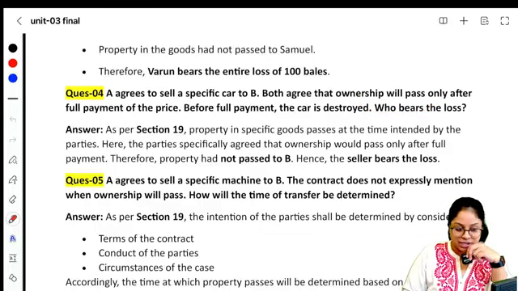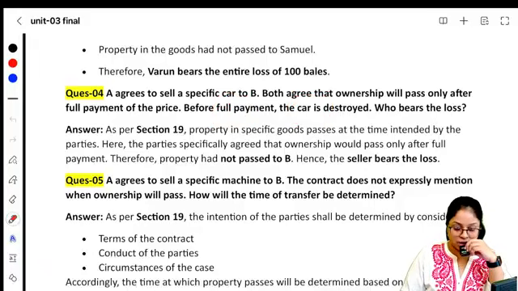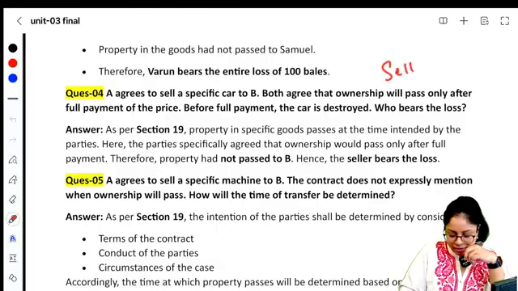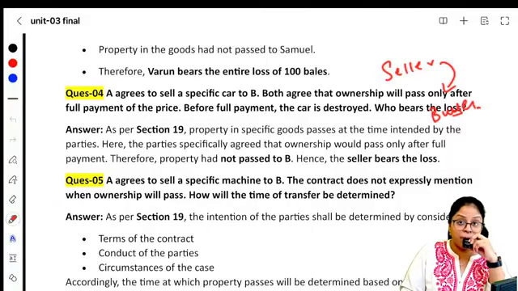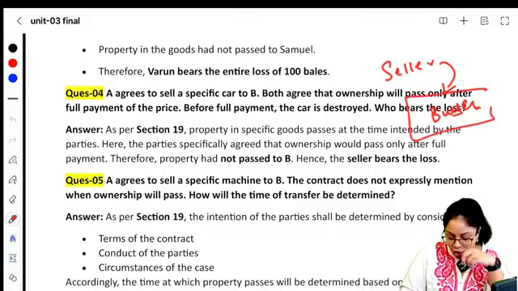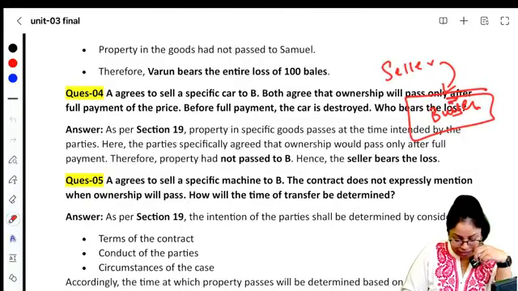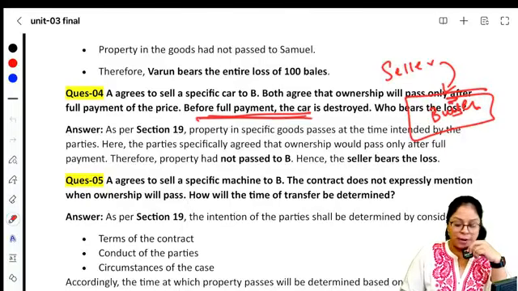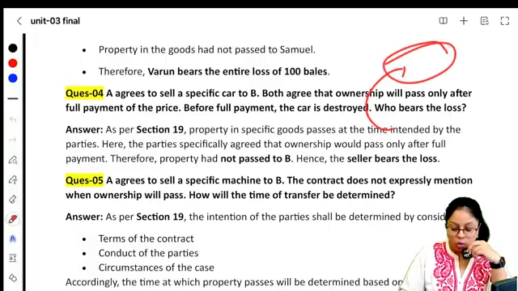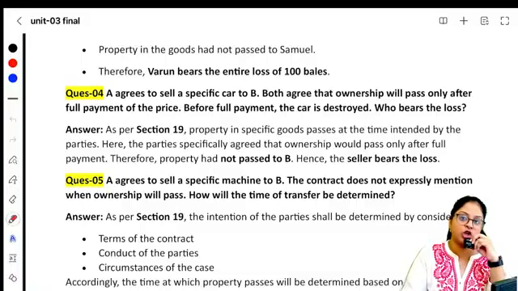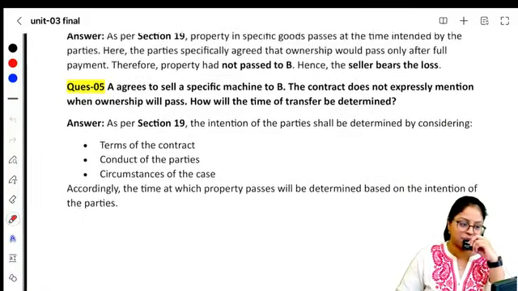In this, the terms of the contract are very clear, that ownership will pass only when you make the full payment. But before the full payment, the car is destroyed. Who should bear the loss? Loss will be borne by the person who has the ownership. Who has the ownership? Ma'am, seller. Why not buyer? Because buyer and seller agreed for a contract where it was very clear that only when the last payment is made, ownership will pass to the buyer. So the last payment is not made. Before the full payment could be made, the car is destroyed. The ownership was with the seller. Therefore, the loss will also be borne by the seller.